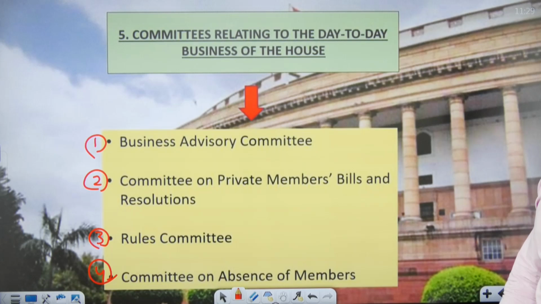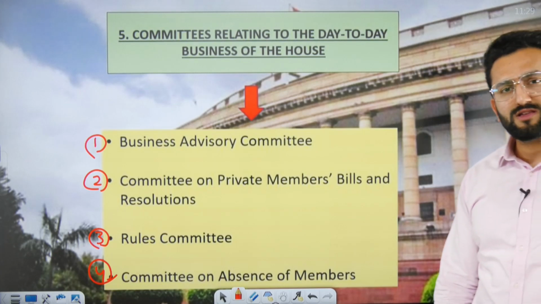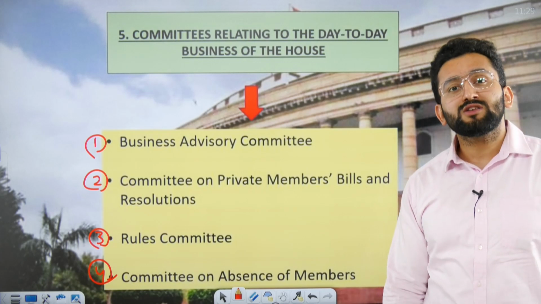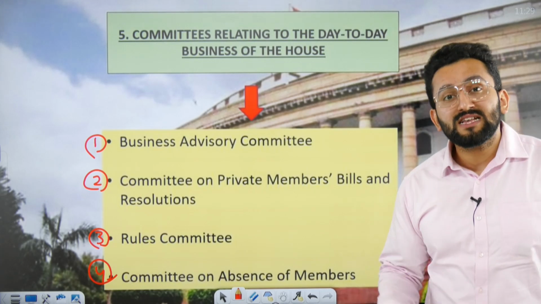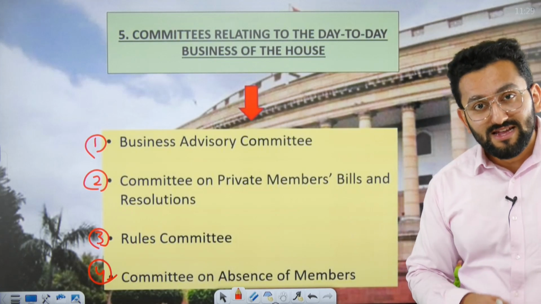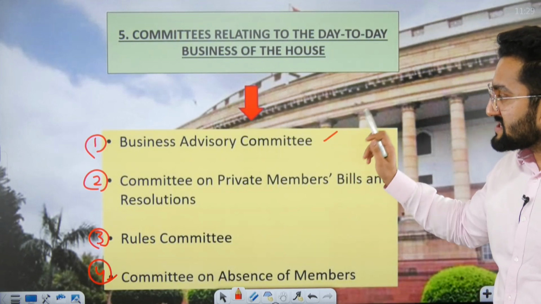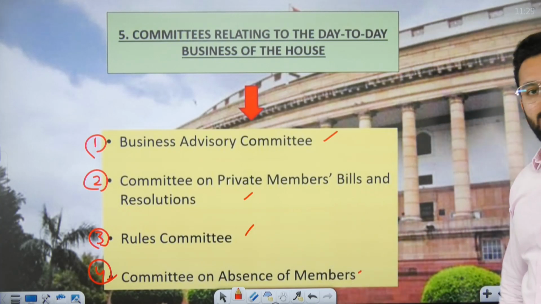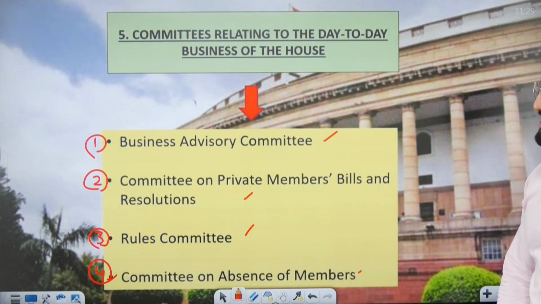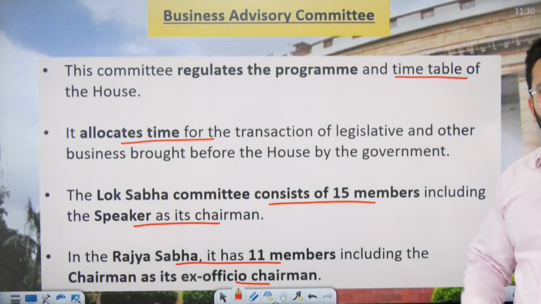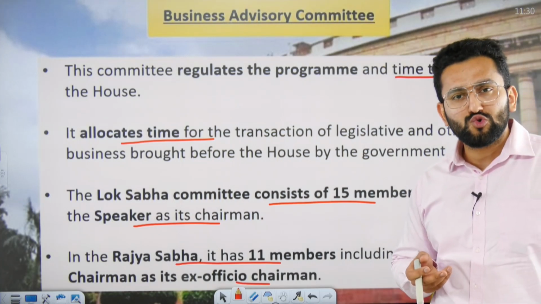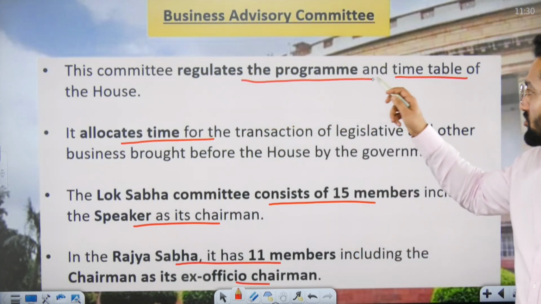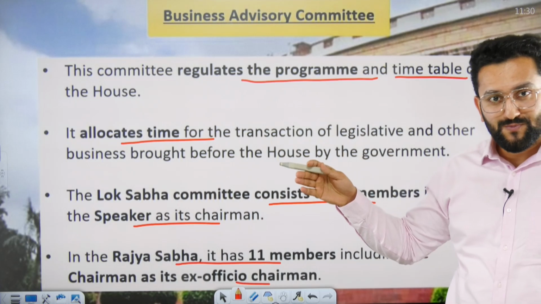Now, 5 committees are related to the day-to-day business of the House. What is the day-to-day business of the House? To present the bill, to get it passed, to finalize the agenda, to prioritize which bill is going to be given primacy, right? So we have the Business Advisory Committee, Committee on Private Member Bills, Rules Committee, and Committee on Absence of Members. Business Advisory Committee: what is the business of the House? As I told you, this legislative work. So it regulates the program and the timetable of the House.